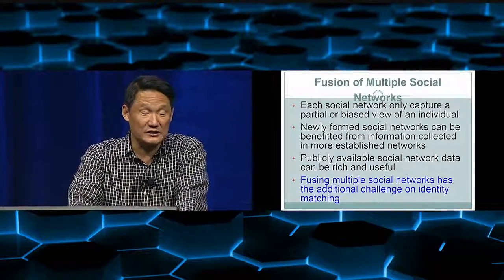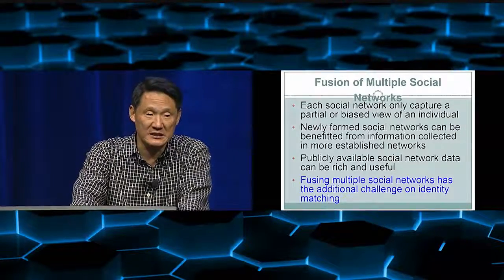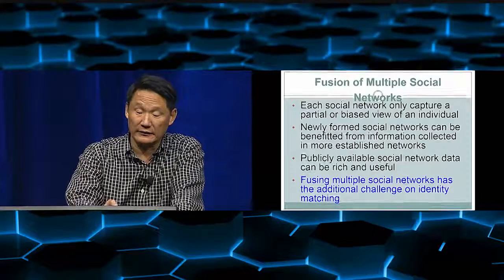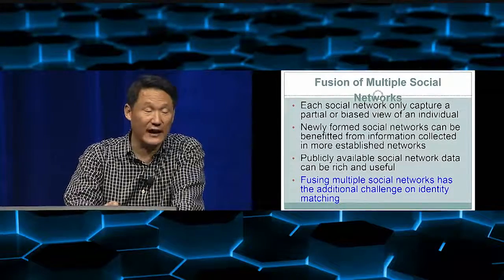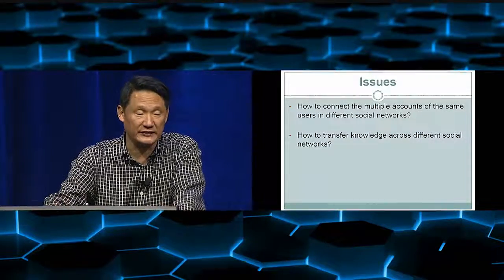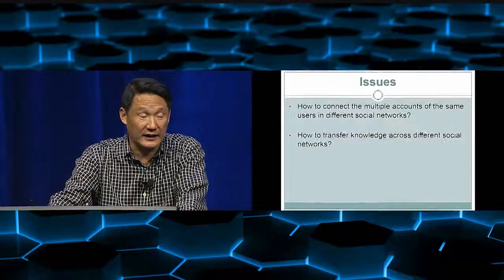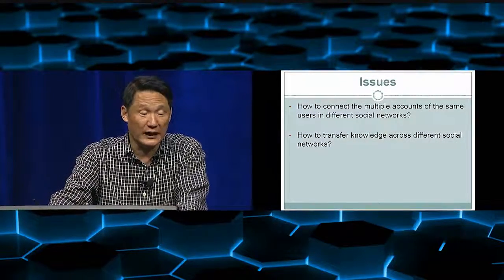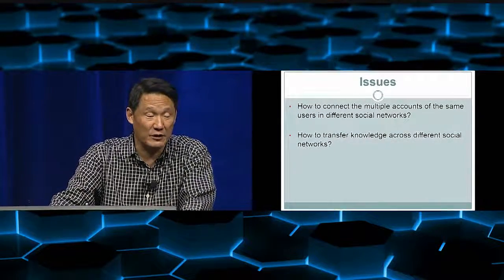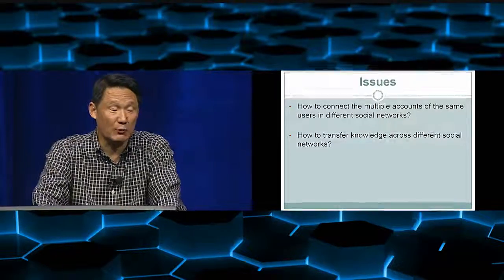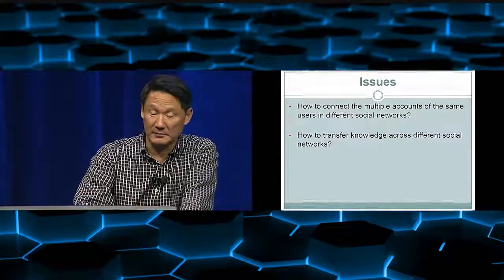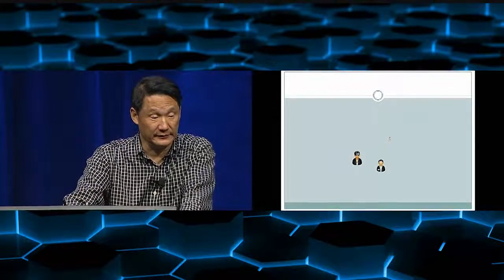The first issue is that when a person participates in multiple social networks, they may have different identities. So the first issue is how we resolve this identity issue, so we can know that two persons with two different identities are really the same person. The other thing is that once we make the connection, what kind of knowledge can we transfer between the social networks?